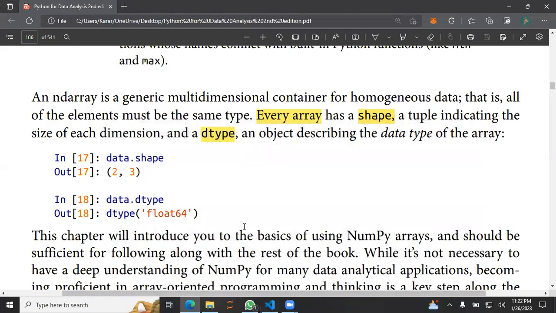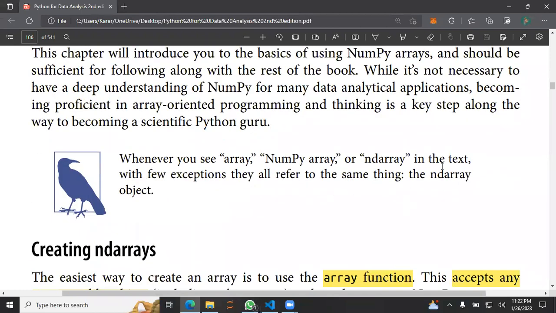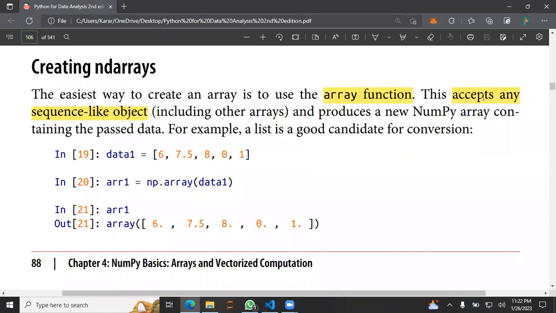Yeah, exactly. ndarray, in the next chapter, refers to something. Okay, just leave it. The array function accepts any sequence-like object. If you already have a sequence, maybe a tuple, a list, or a set, we can pass that into this function, numpy array. This is a function, and inside that we can pass that list.